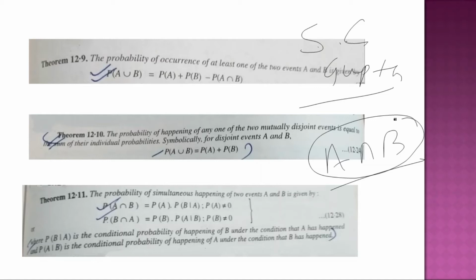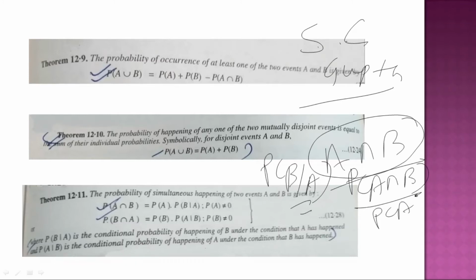Accordingly, the formula is P(A) multiplied by P(B|A), or P(B) multiplied by P(A|B). Or, very simply, P(B|A), the conditional probability of B given that A has happened, is equal to P(A intersection B) divided by P(A). Just cross-checking the formula, you can do the same thing similarly.